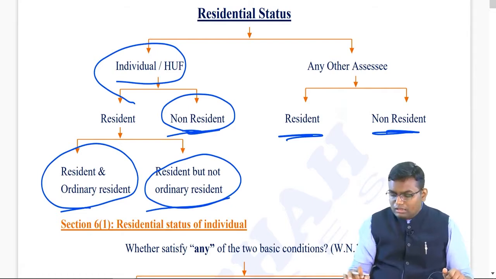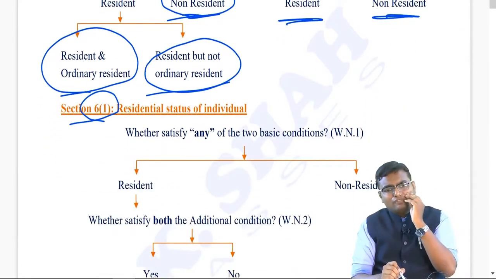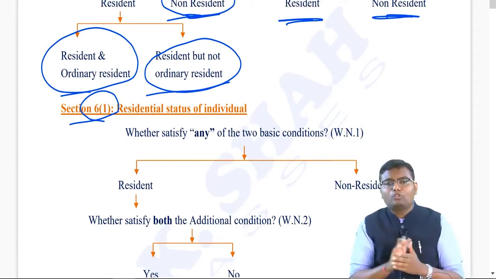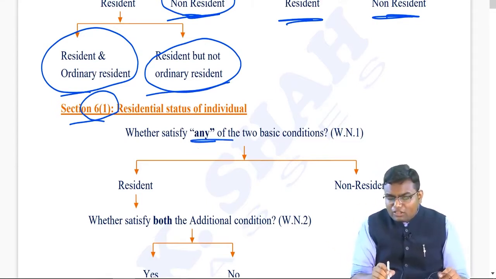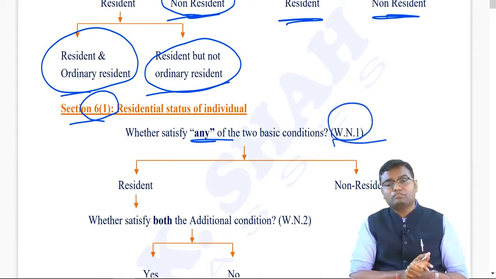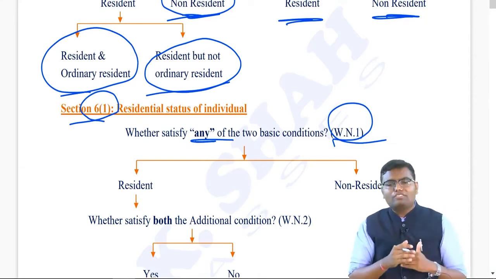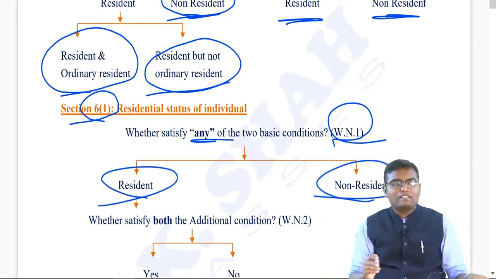Now, the very first, section 6 subsection 1, residential status of individual. What is the process flow? You see first of all whether you satisfy any of the two basic conditions, which we will be learning in working note 1. If you satisfy any of them, you become resident. If you don't satisfy any of them, you become non-resident.